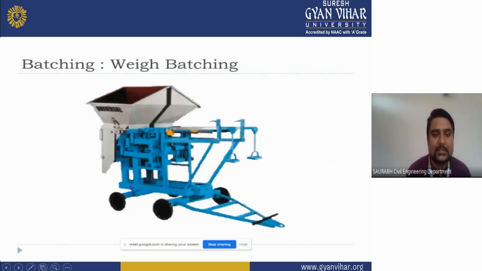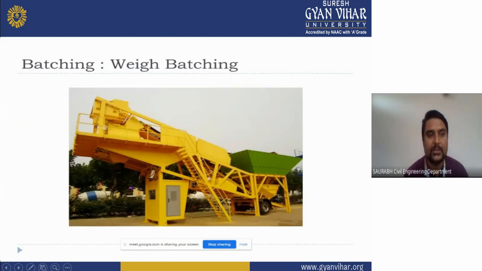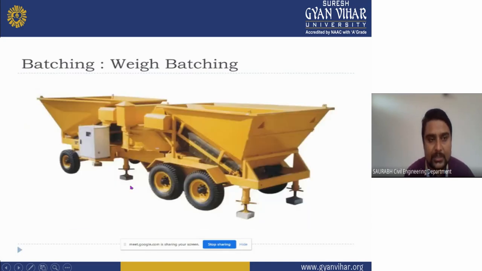As you can see, this is the equipment of weight batching. By this system, you can automatically weigh all the materials which we are using in the concrete. This is your fully automatic weighing system, where you can easily calculate the weight of all the ingredients using this machine.